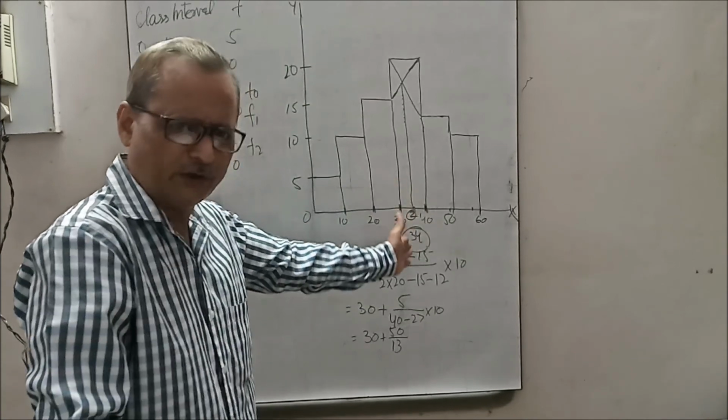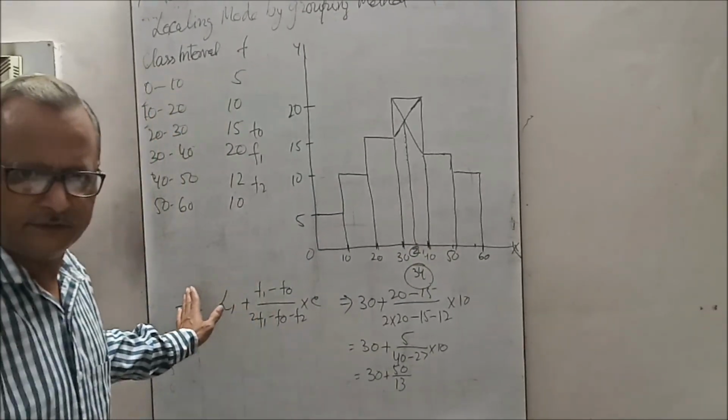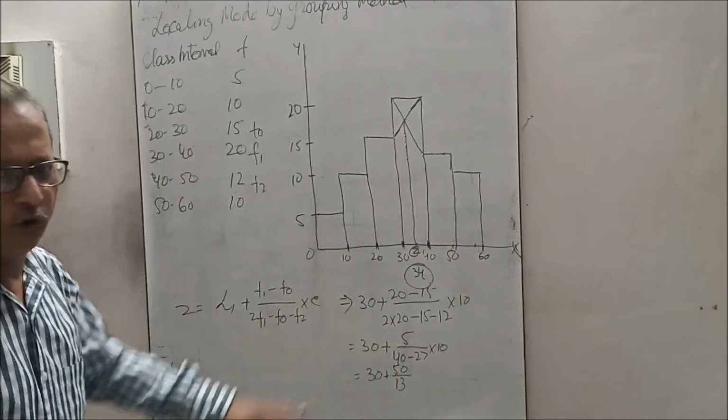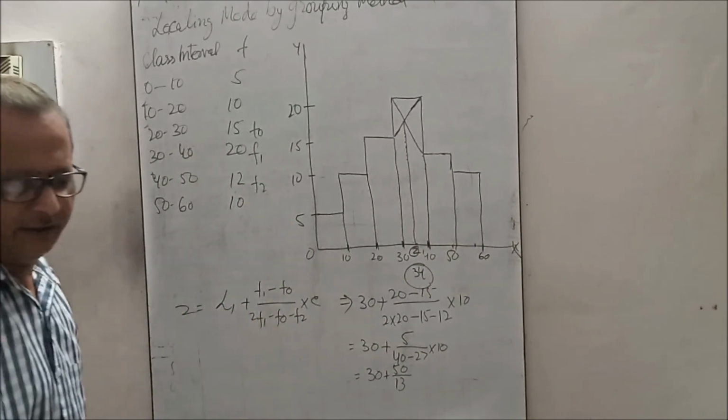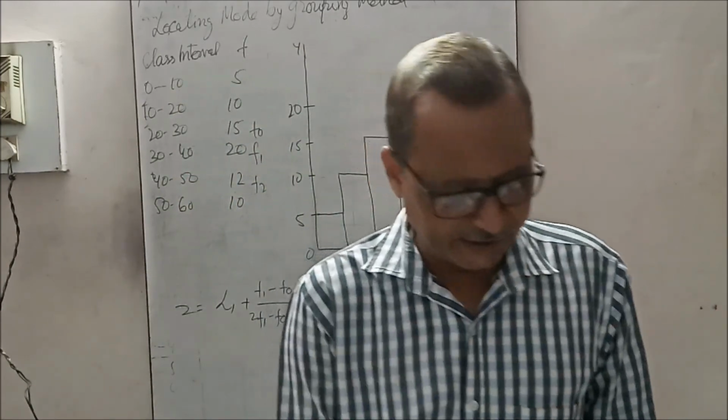This is assumed, so you can draw it and find the mode by using the graphic method. Now the mode is over, and the measures of central value are over.